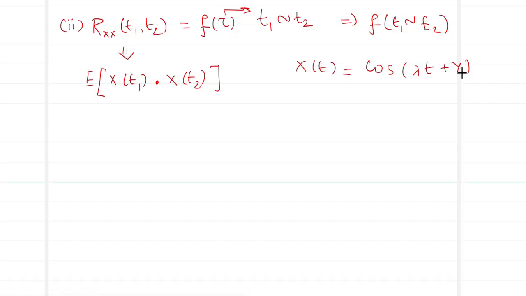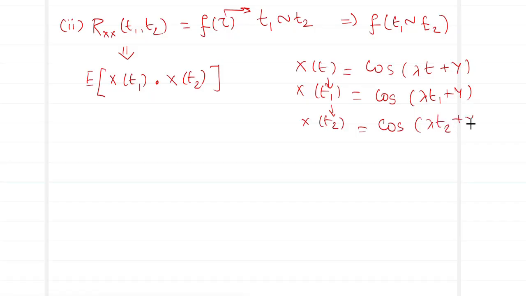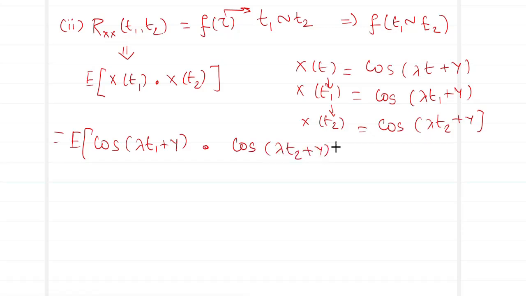So, what will be X(t1) in this case? Wherever I have t, replace it with t1. So this becomes cos(λt1 + y). And what will be X(t2)? Wherever I have t, replace it with t2. So you will have cos(λt2 + y). Now, this becomes the expected value of cos(λt1 + y) times cos(λt2 + y).